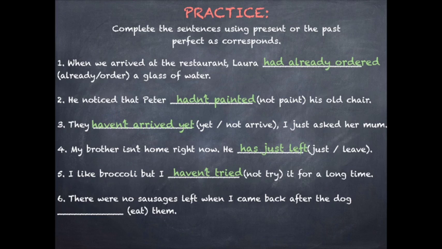Finally, number 6. There were no sausages left when I came back after the dog had eaten them. In this final example, we found out there were no sausages in the past, so the action of eating them by the dog must have happened before we came back. That's why we must use past perfects.